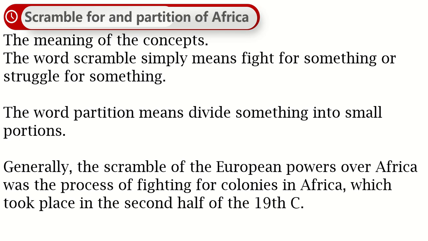We have one dish, and so many hands go to that one dish to get a piece of meat or something delicious. That scenario is called the scramble for.